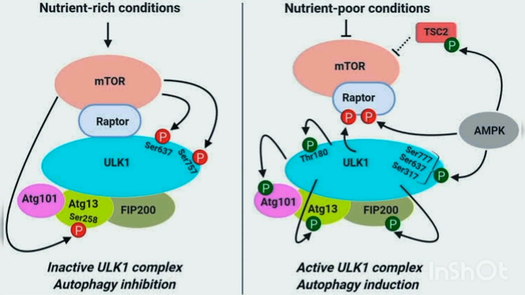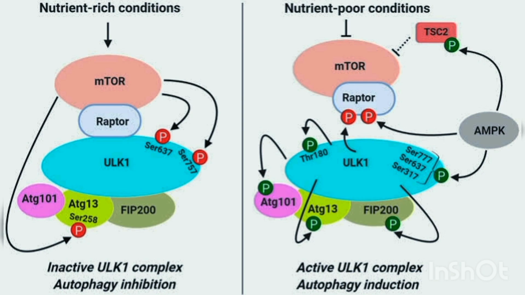Here you can see the intracellular molecular pathway: the nutrient-rich condition triggers mTOR, and mTOR binds with the raptor protein and ULK1. In this way ULK1 becomes inactive when bound with raptor, and the inactive ULK1 protein complex means autophagy inhibition.